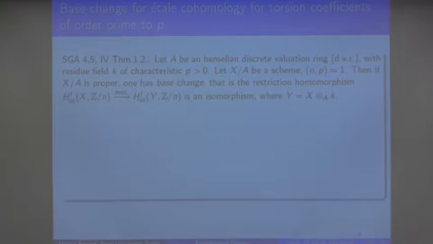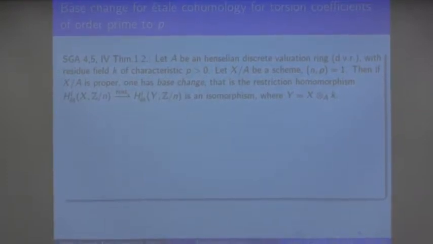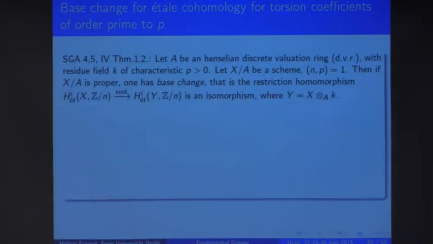So here's a program, at least the beginning of a program. We are aware of the base change theorem in L-adic cohomology or étale cohomology with torsion coefficients prime to the characteristic of the variety.